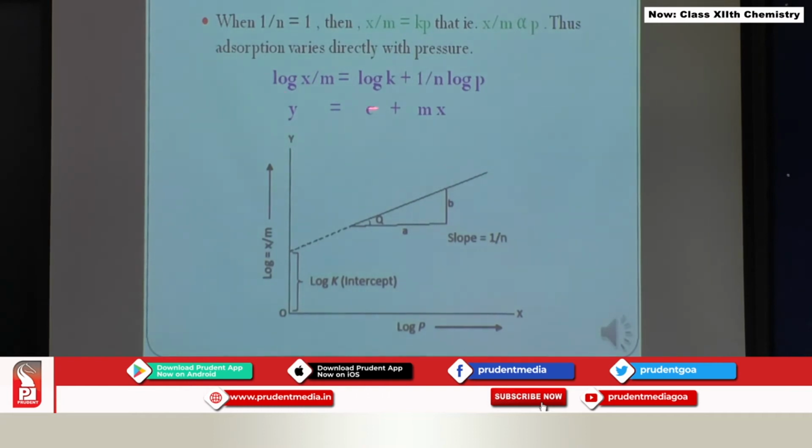So, applying logs to the Freundlich adsorption isotherm, we are getting the equation of the type y is equal to mx plus c. If you plot log of x by m against log of p, we are getting the straight line which can be extrapolated on the y axis to get an intercept, and this intercept is nothing but log of k. So, from this graph we can find out what is the value of n or what is the value of 1 by n and what is the value of k for a given adsorption at a given temperature.